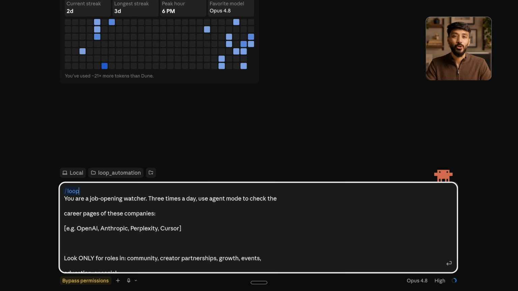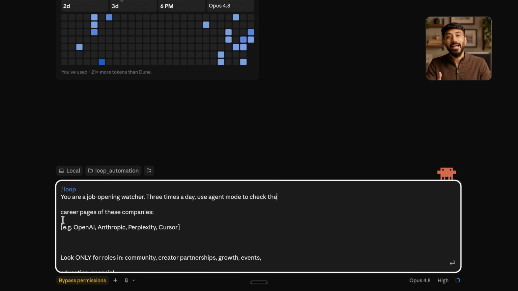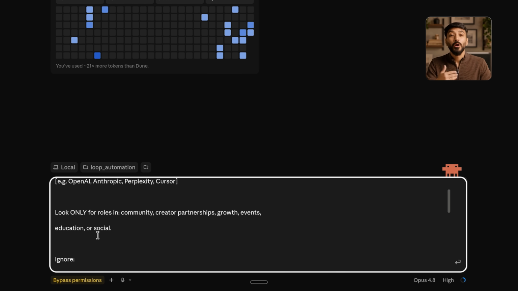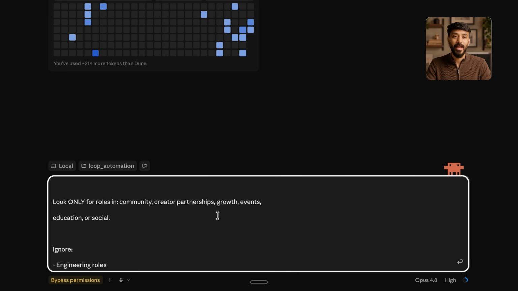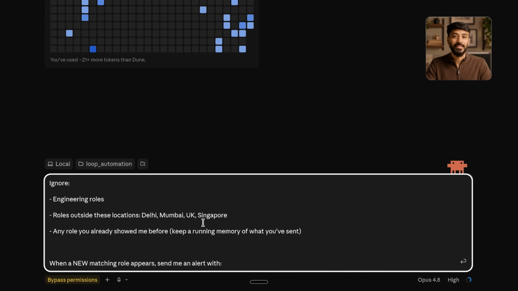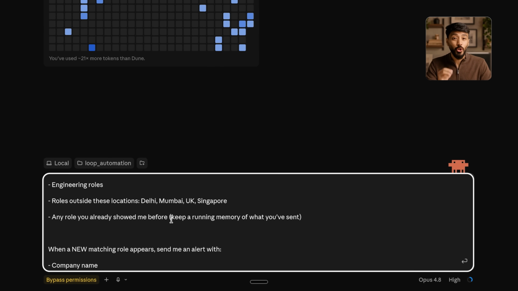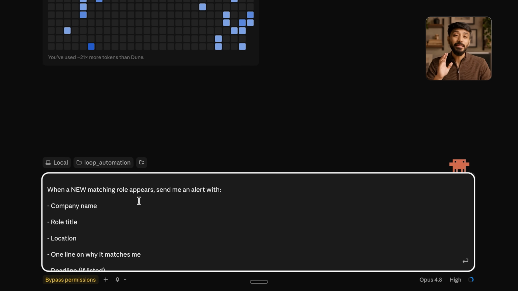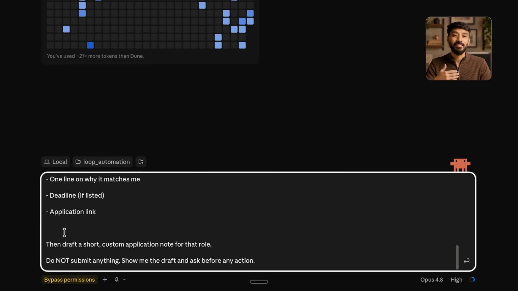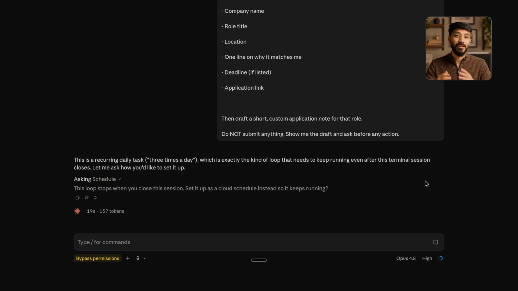Same start/loop. And here's what you tell it. 3 times a day, check these career pages. Only the roles I actually care about. Community, partnerships, growth, events. Ignore the engineering roles. Ignore anything outside my city. Ignore anything you've already shown me. When you find a match, send me the company, the role, the location, why it fits, and the link. Then draft me a short application note. But do not submit anything. Show me first. Cloud schedule again so it runs without you.